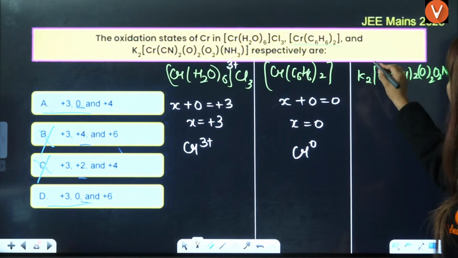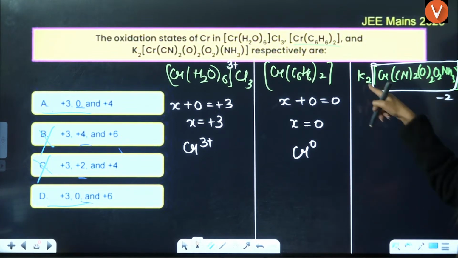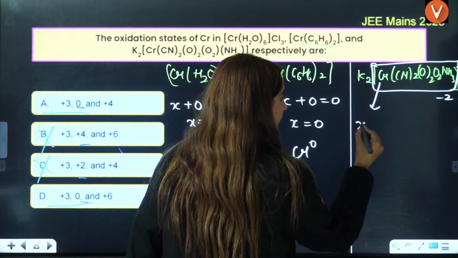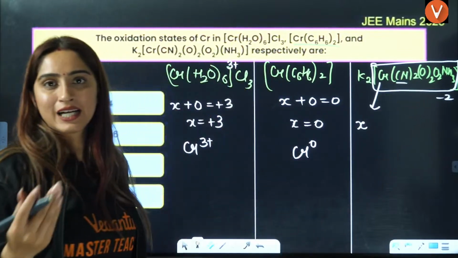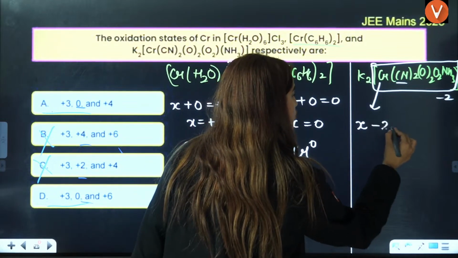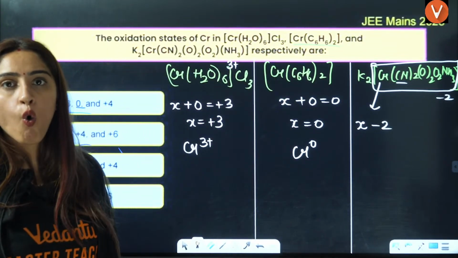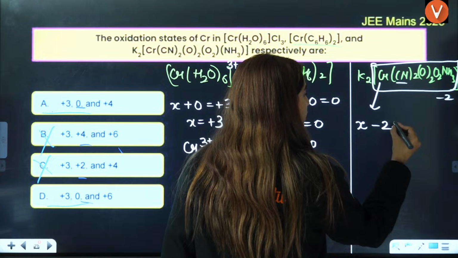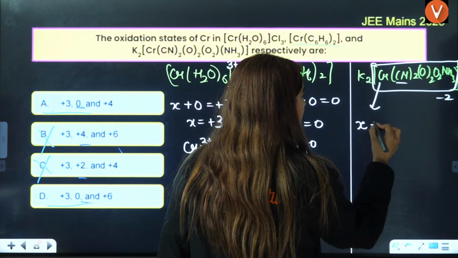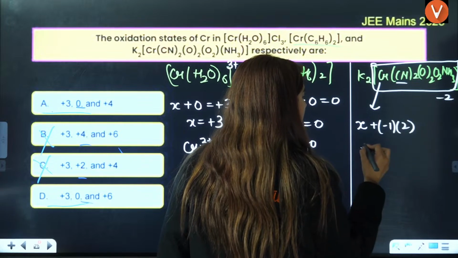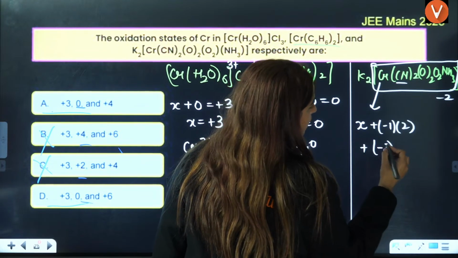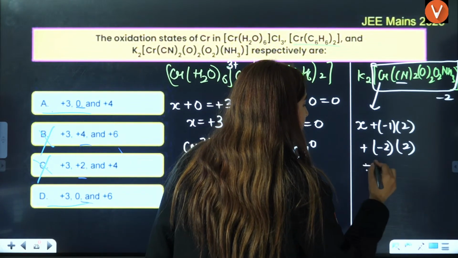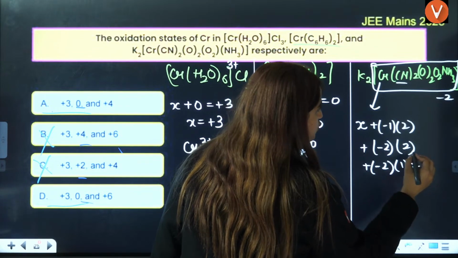So this whole charge is going to be 2 negative here because here you have plus 2. So what we are going to answer here is, this is X, so it will be X, right? CN is a negative ligand having -1, so it will be -2, right? Oxygen, the superoxide, it is O2 negative, right? So you can just write a plus of -1 into 2, plus of this is -2 into 2, right? Plus of -2 into 1 equals to -2.